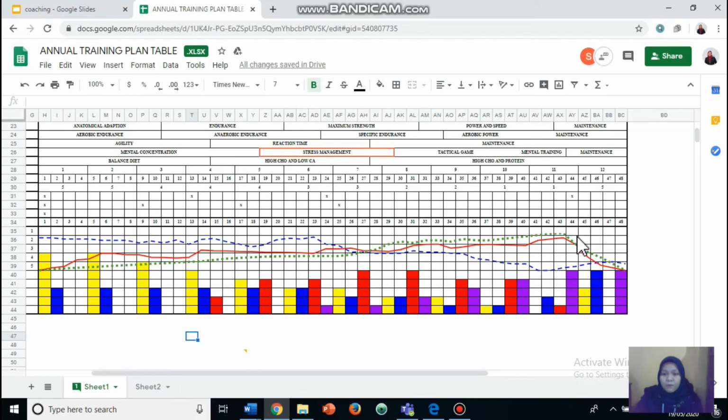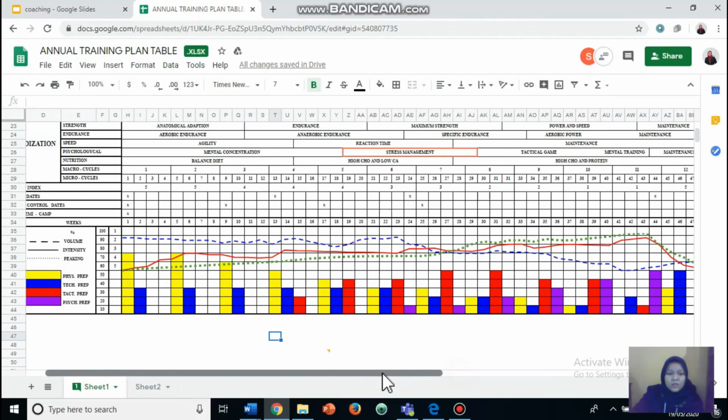And then after the competition, the peaking line also volume will increase. The red line will decrease because it has a transitional phase, so it decreases, but not too low, because we want to maintain the momentum of the athlete performance.